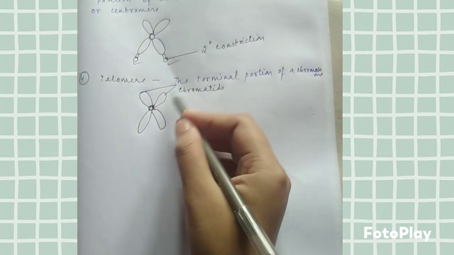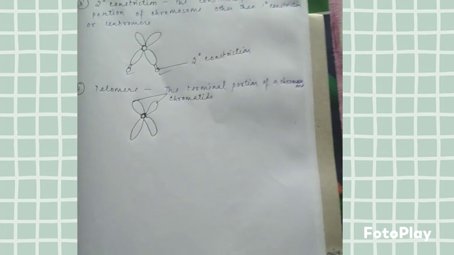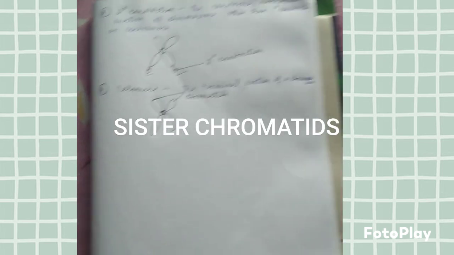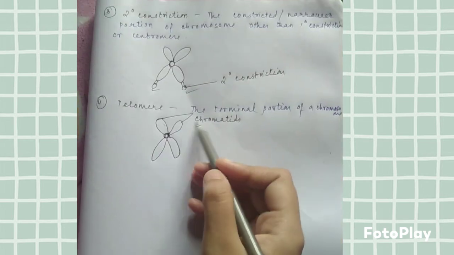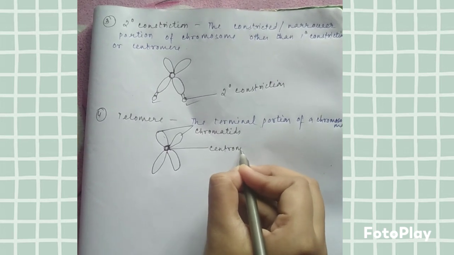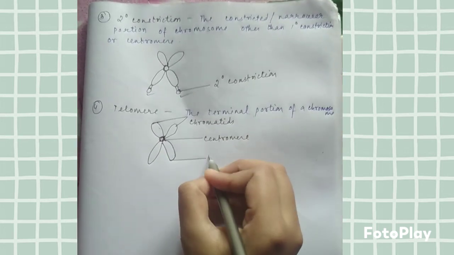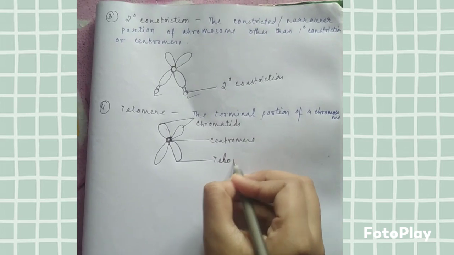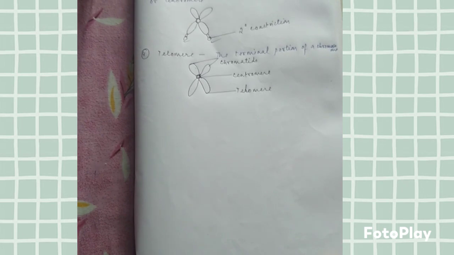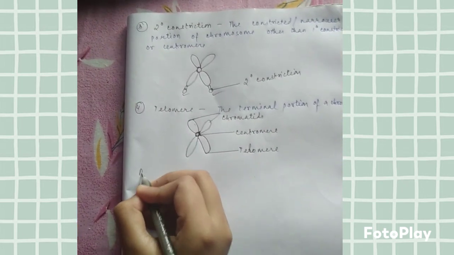These two, that means one of the two identical halves of the chromosome, are called chromatids. We have studied this. This is the centromere, that is the point of attachment, and this is the terminal portion known as the telomere. And another portion is left, that is the types of chromosome based on centromere position.